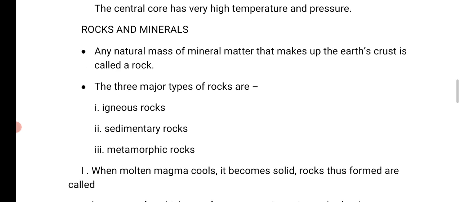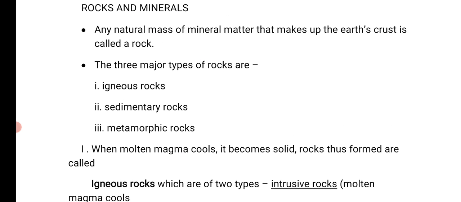Next, rocks and minerals. Any natural mass of mineral matter that makes up the earth's crust is called a rock. And in rocks, we have three major types: igneous rocks, sedimentary rocks, and metamorphic rocks. Now let us come to know about the first one, that is, igneous rocks.